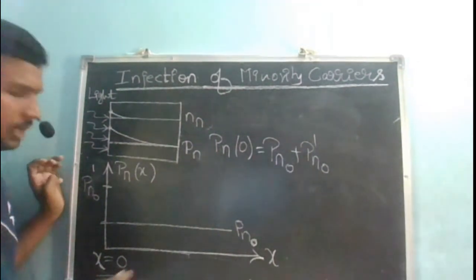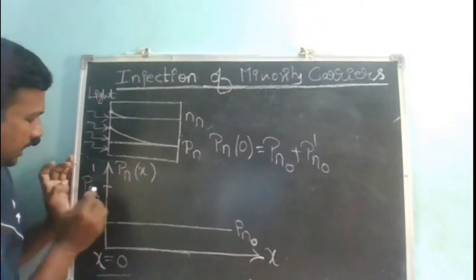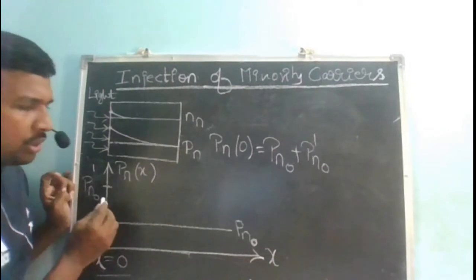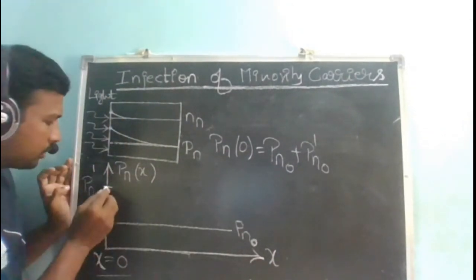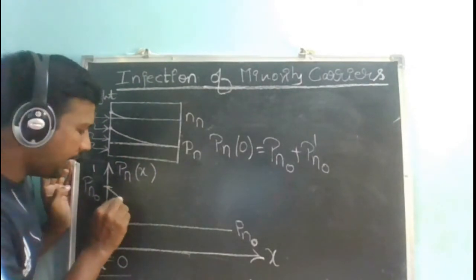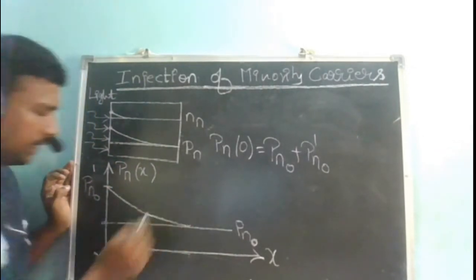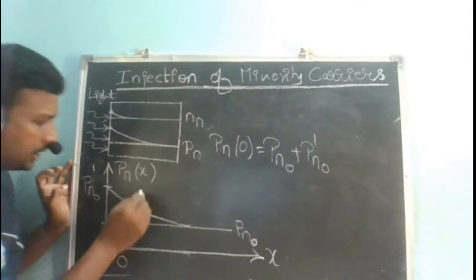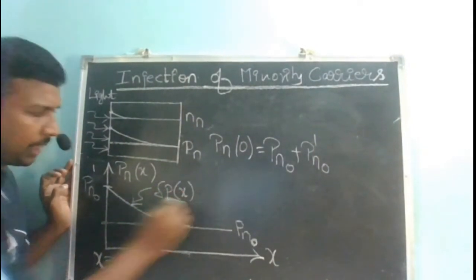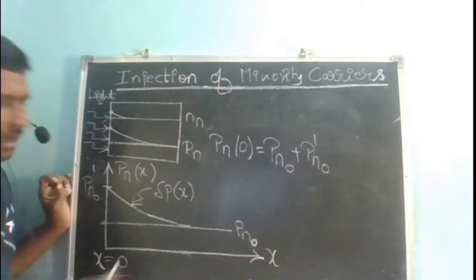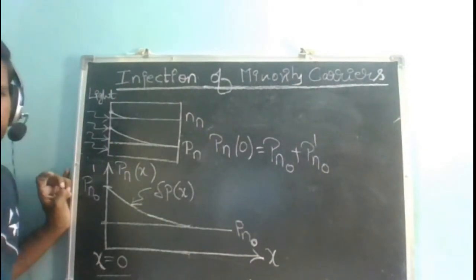But is it not that this Pn naught dash is going to vary as I move along the x-axis? Yes, it is going to vary. And how is it going to vary? It is going to decay exponentially. Let me represent this as delta p of x. What do I mean by delta p of x?